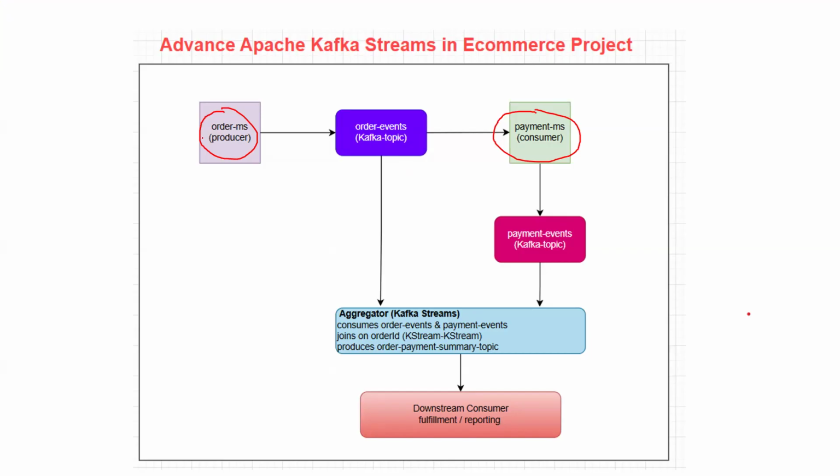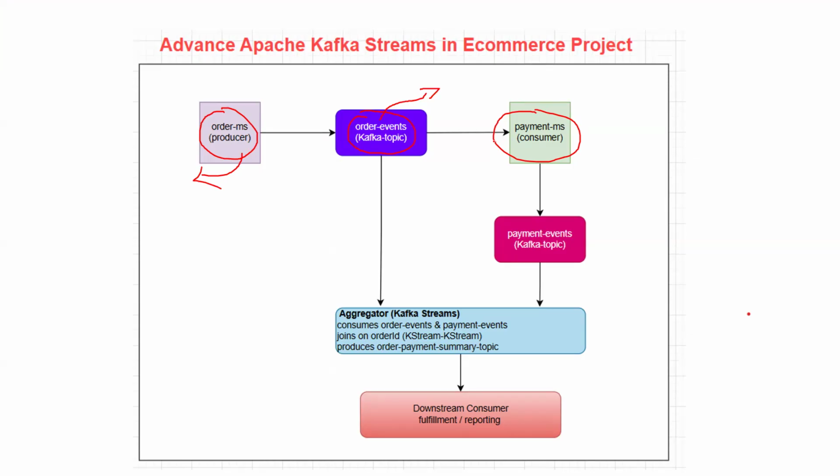Now, if you take the order MS, it is nothing but the producer microservice. User can place an order. So whenever a user places an order, one event I will publish. Maybe order-events, I will create a topic inside the Kafka system, order-events. This is one topic. Then what will happen?